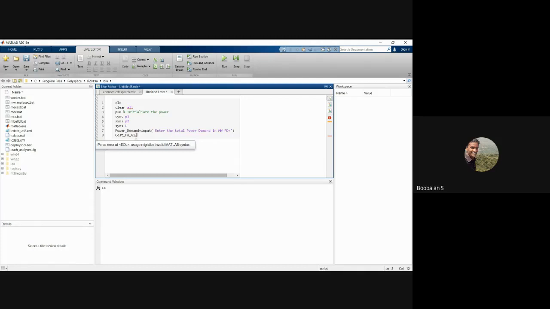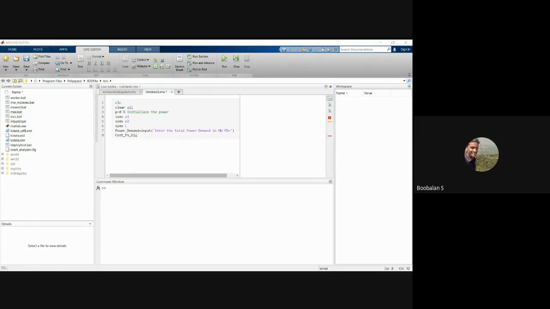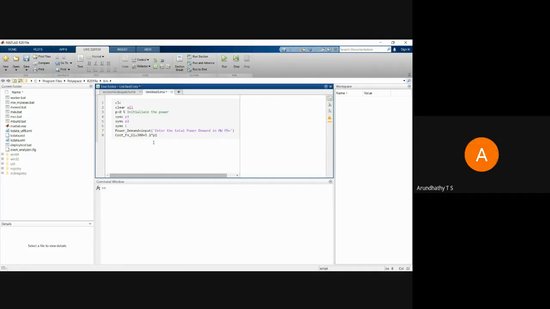your equation: 300 plus 5.1 P1, P1 in the sense we need to multiply, and plus 0.003 P1 square. For P1 square we need a dot symbol. For that purpose, you could use a square, right? So it is power to the power 2, right? So this will be the first equation.